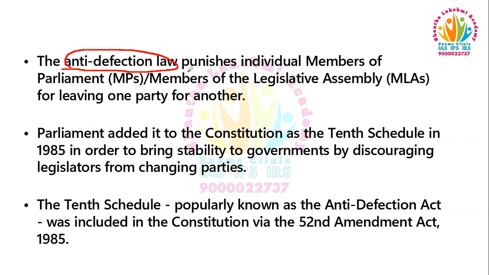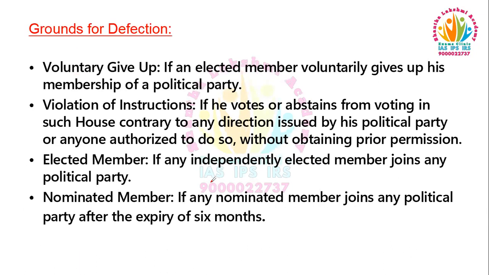This law punishes individual members of the parliament or members of the legislative assembly for leaving one party for another. It was added as the 10th schedule in the Constitution via the 52nd Amendment Act 1985. This act would bring stability to the governments by discouraging legislators from changing parties. So what were the grounds for defection?